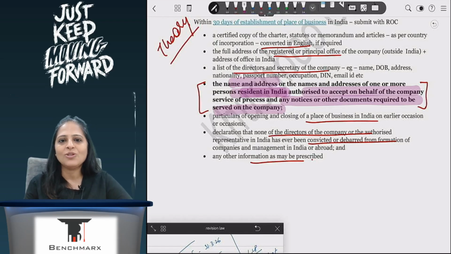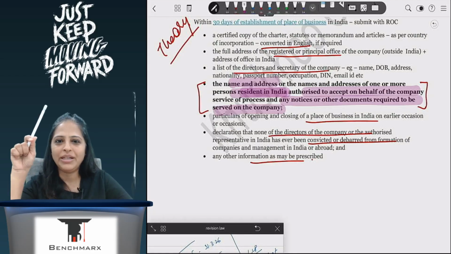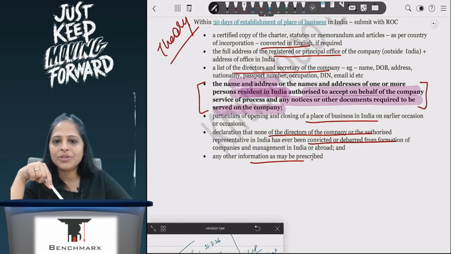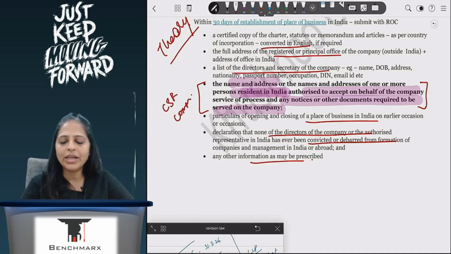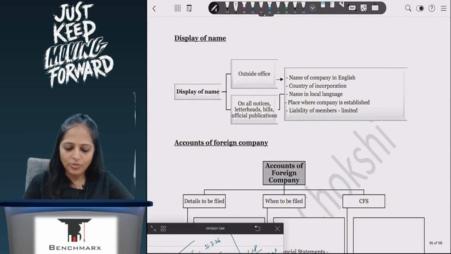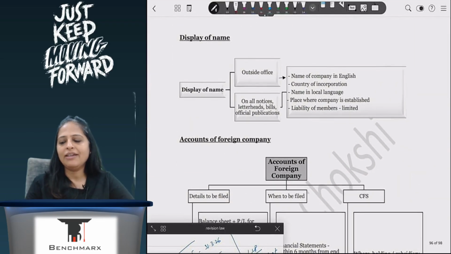This same person is also a part of the CSR committee. One nominated person, one independent person. So it's the same person who is also forming part of your CSR committee. Are you understanding? Okay. Now, apart from that, what are the other things? Like in India, if I am based in India, I have to give details. Outside my office, I will put a board saying the company is here. On my letterhead, on my communications, I will mention everything about my company.